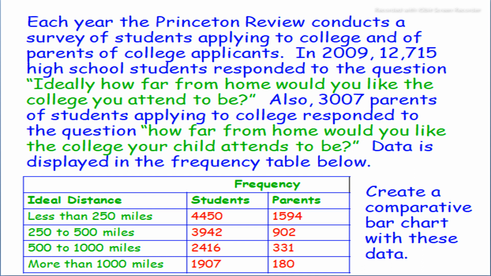Here you see the frequencies of students and parents are given, and the ideal distance is given in the question.